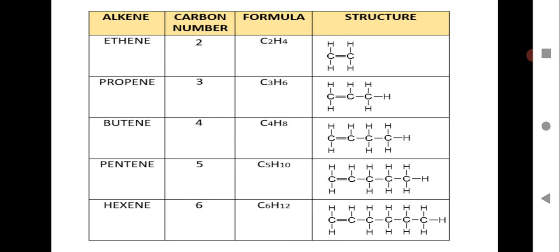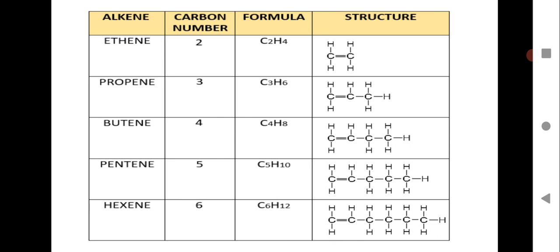So if you go for ethene, the first member has 2 carbon atoms, propene 3 carbon atoms, butene 4 carbon atoms, pentene 5 carbon atoms, hexene 6 carbon atoms. And the formula you can have for ethene is C2H4, propene C3H6. You just have to put a natural number, n starts from 1.